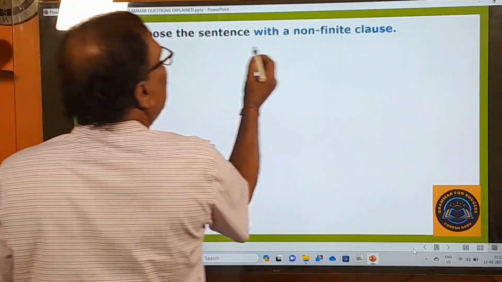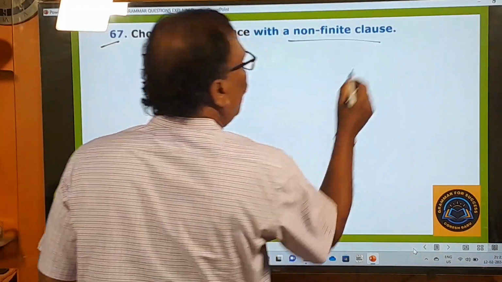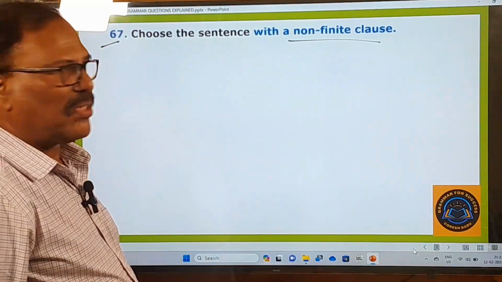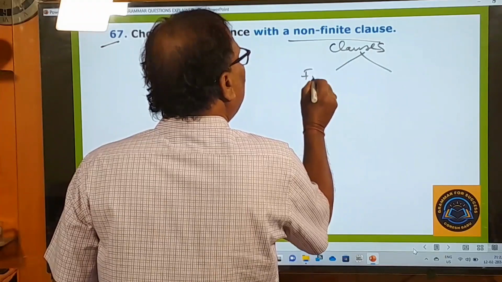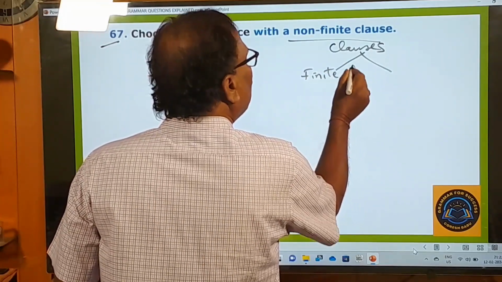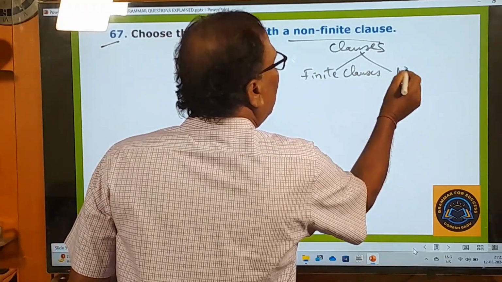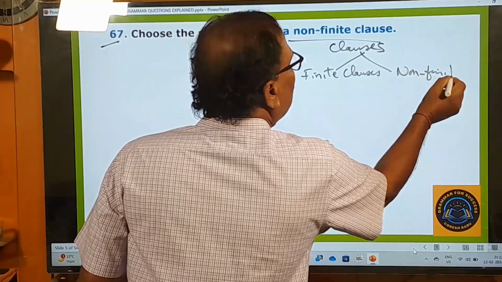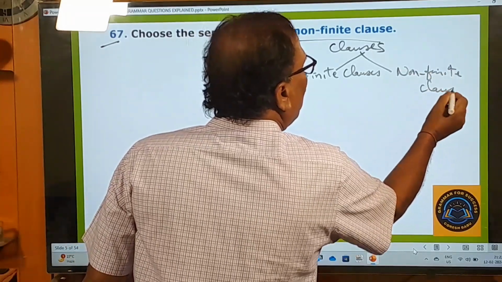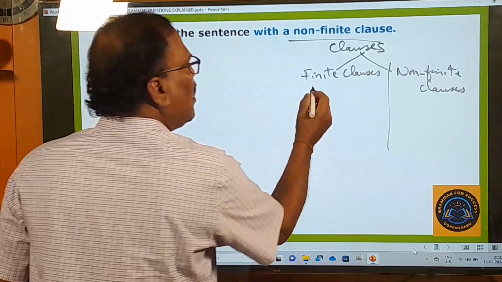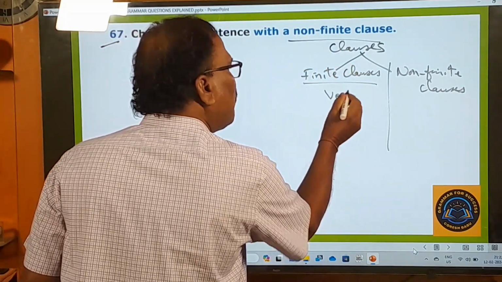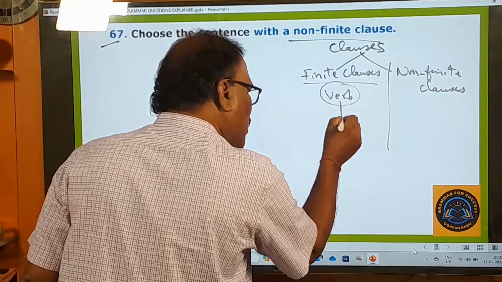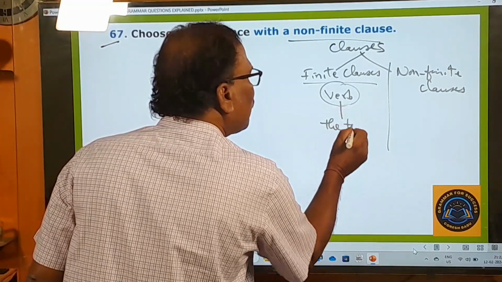67th one. Choose the sentence with a non-finite clause. We have two kinds of clauses: finite clauses and non-finite clauses. Finite clauses are those sentences in which there is a verb, and this verb shows the tense of the sentence.